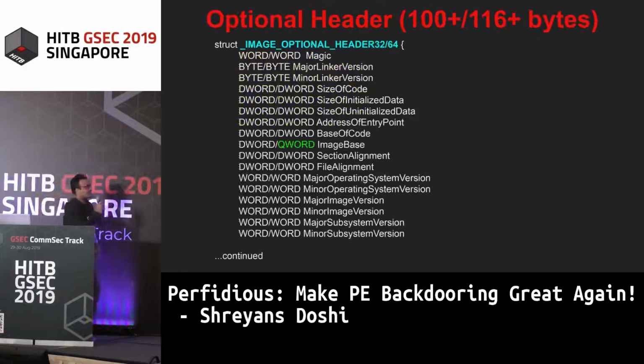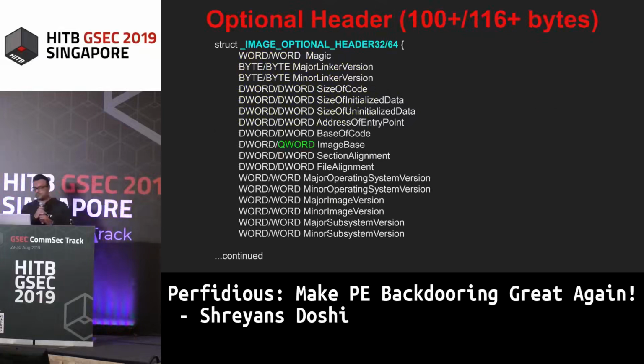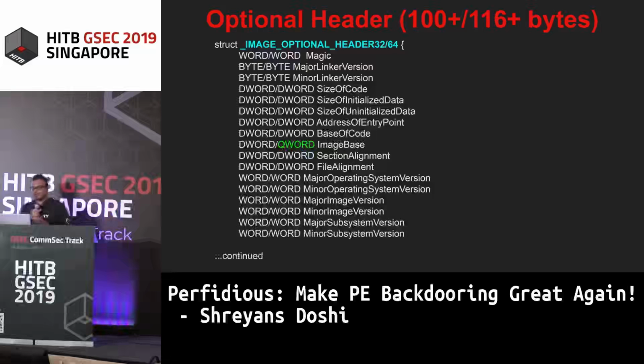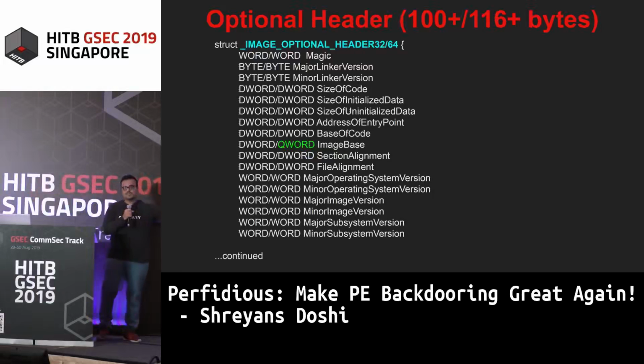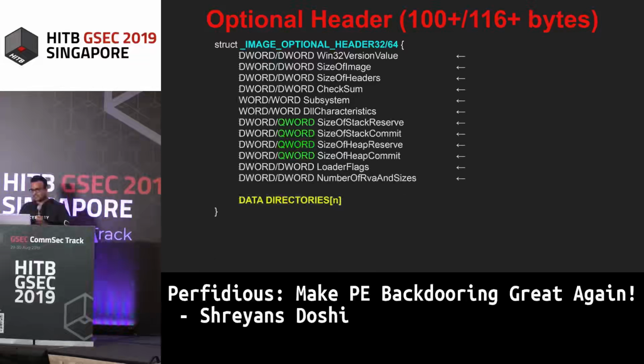The next section that we have is the optional header. It contains a lot of fields, but the most important ones are the address of the entry point, which specifies at what address, at what offset inside the PE file the actual code execution begins. So this is where the code execution begins in the text section. The image base specifies what virtual address inside the memory this particular PE file would be loaded at. The base of code gives you the base of the text section, so the offset to the text section. Base of data gives you the offset to the first data section.